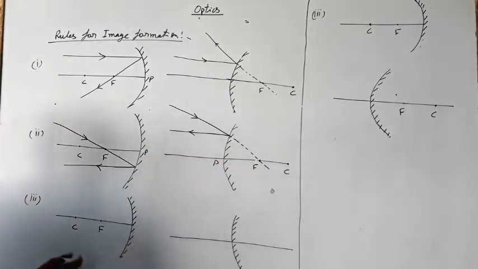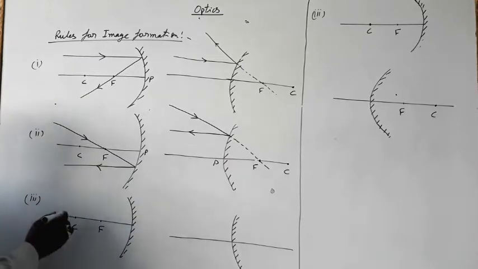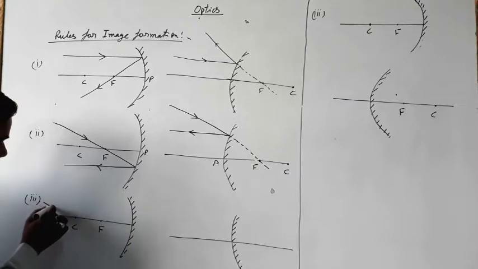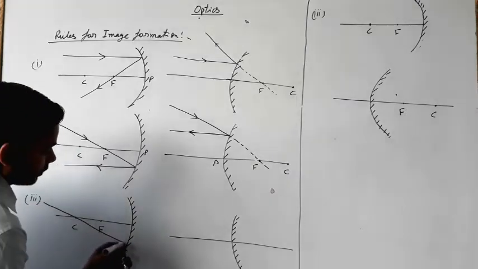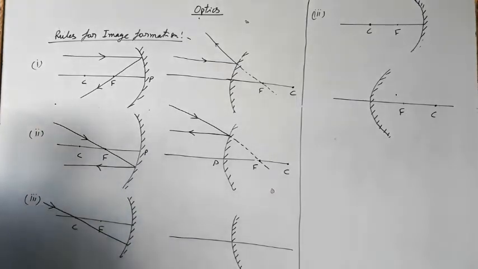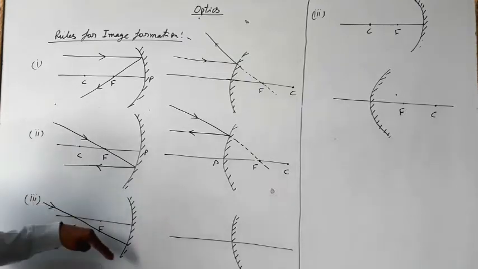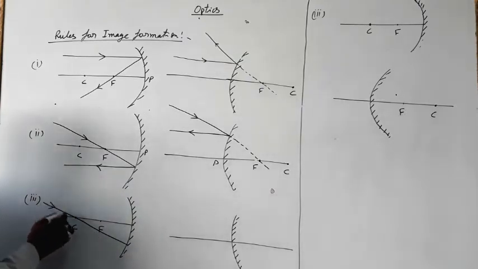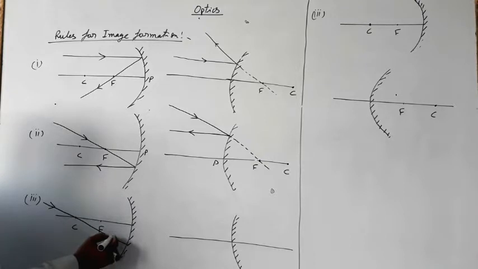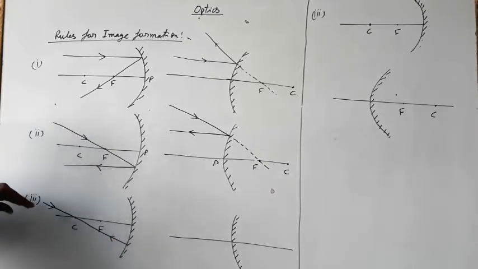Now the next rule is, if light rays pass through the center of curvature, then those light rays reflect back along the same path. Then this will be in this direction.